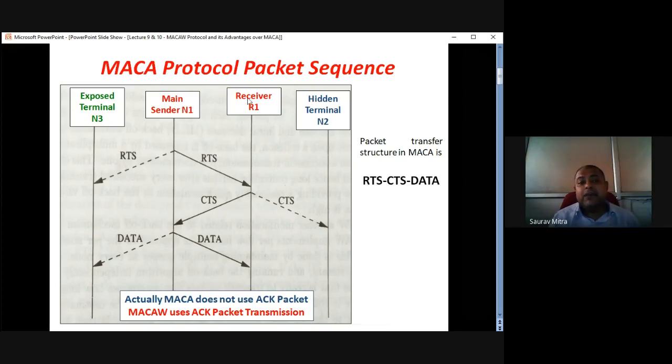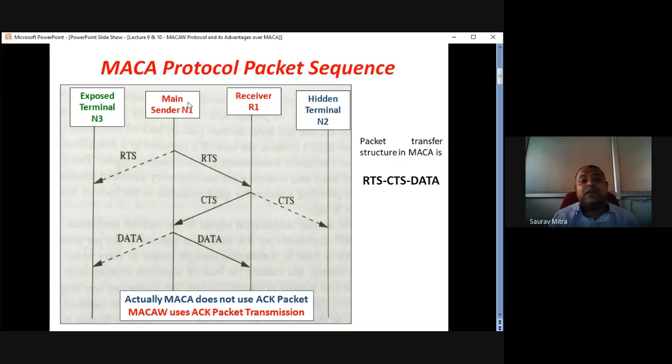So whatever N1 R1 packet exchange happens, N1 sends RTS to R1. That signal actually goes towards N3 also. And as long as N1 R1 communication goes on, N3 will not be able to form any couple with another transmitter, because N3 has received this RTS, and N3 would understand that if it tries to exchange CTS, RTS packets, that CTS, RTS would come to N1 also, because whatever RTS N3 sends will go to R2, but that RTS will come to N1 also.